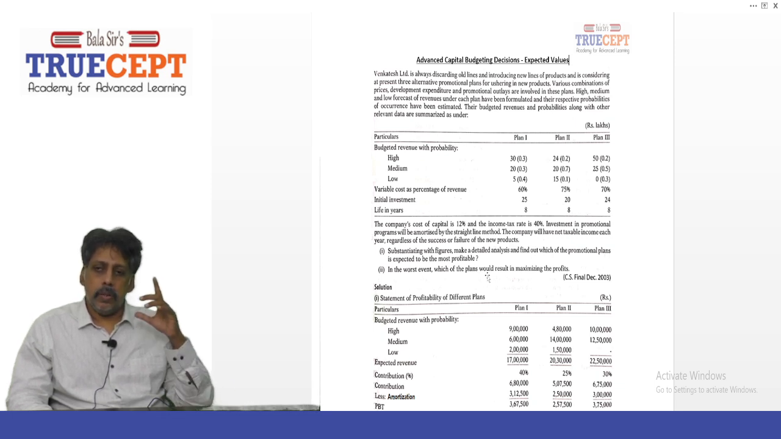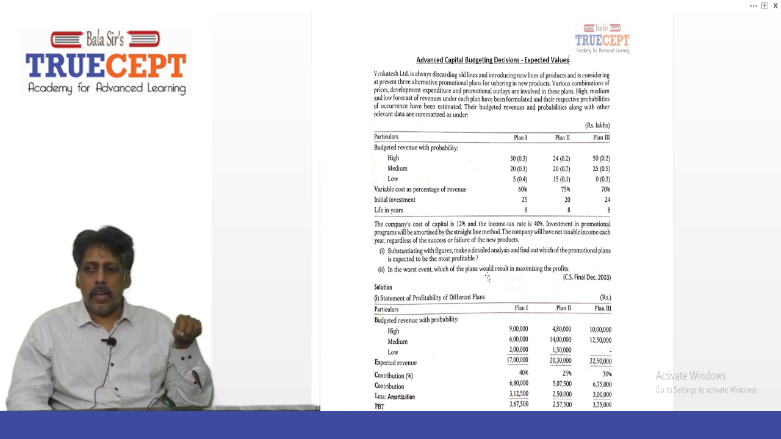Maximizing the profits, that is in case the worst event occurs. Okay, that is the second question. Now let us go ahead and take on the first subdivision.